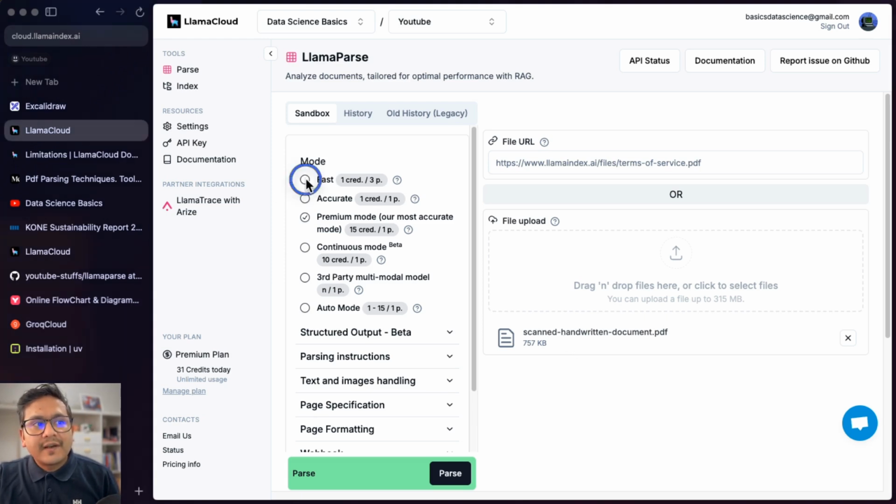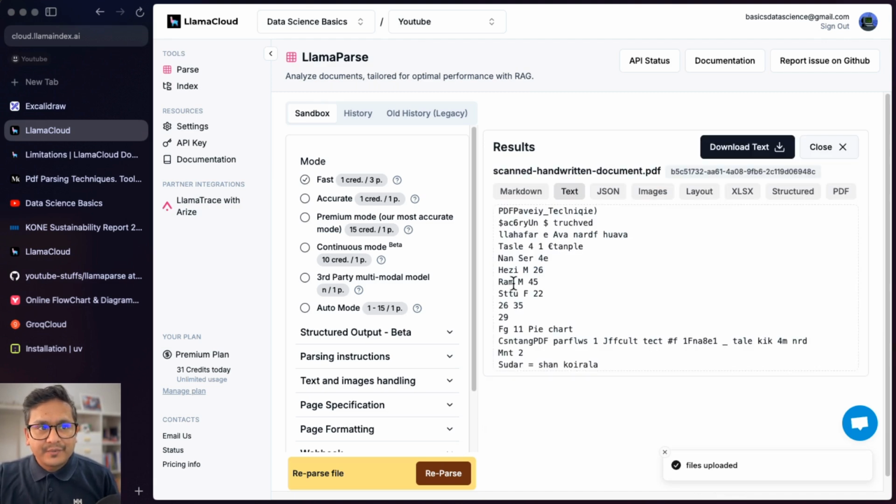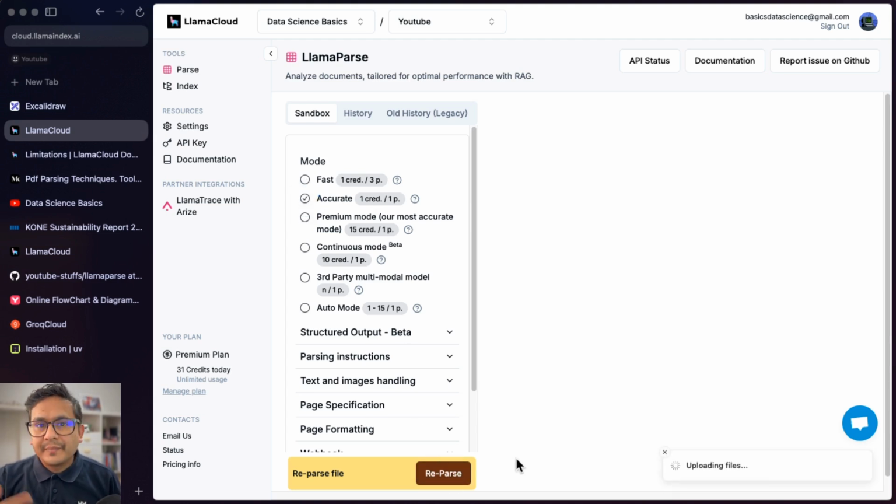First, let's go with the fast mode because I just want to show you that not all the things can be done from the fast mode. What happens if I do the parsing here? This is the fast mode. It will just extract some information here. So you can see that none of the things are correct. It just extracted something out of that scan. It is not correct. Now let's go with the accurate mode and do the reparse again.